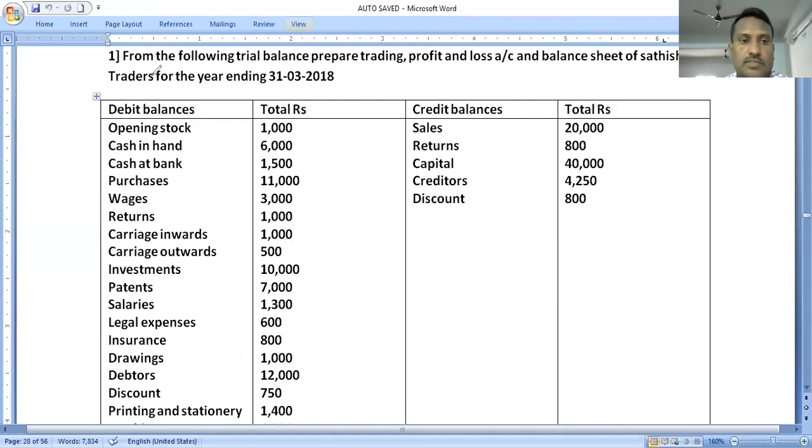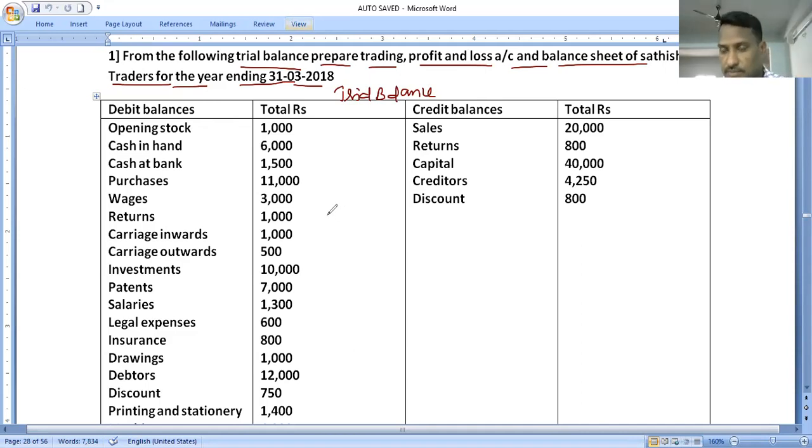From the following trial balance, prepare trading and profit and loss account and balance sheet of Satish Traders for the year ending 31st March 2018. Already we discussed in the last classes that the base of the final accounts is the trial balance only. The statement is very clear here. This is the trial balance, with total debit balances and total credit balances given.